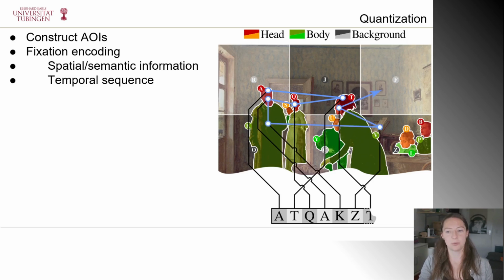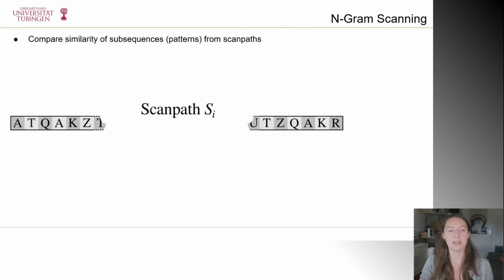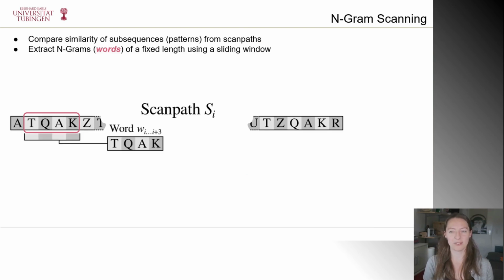Up to this point, our approach does not differ from many other state-of-the-art sequence alignment approaches. The next step is to extract and compare subsequences of scan paths. For this, we use n-gram scanning to extract words of a fixed length using a sliding window over the scan path. For instance, we can look at words that are 4 letters long.